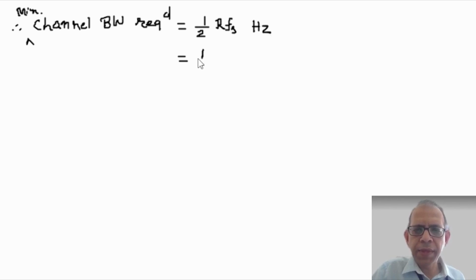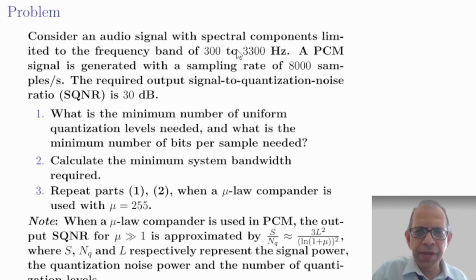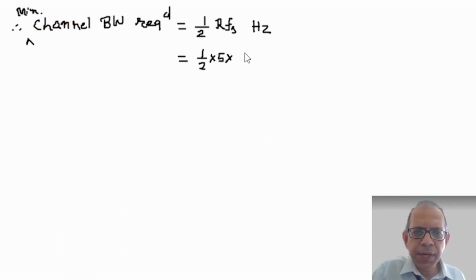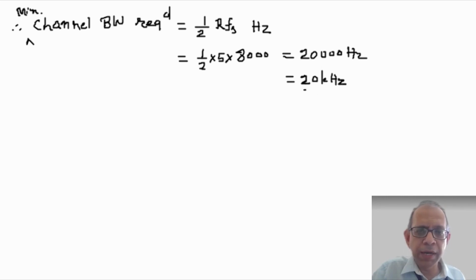Now here R is 5 and Fs, the sampling rate, is given in the problem as 8000 samples per second. So half into 5 into 8000, and that comes out to be 20,000 Hertz or 20 kilohertz. So the minimum channel bandwidth required to transmit the signal using uniform quantization, ensuring a minimum of 30 dB SQNR, is 20 kilohertz.